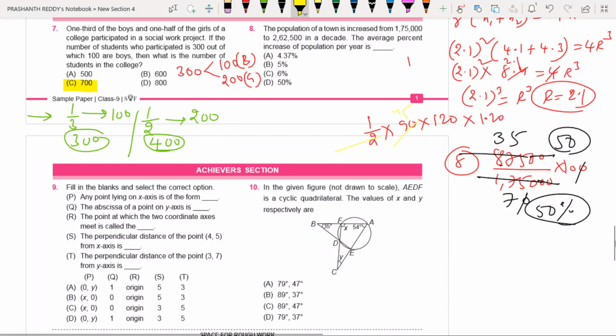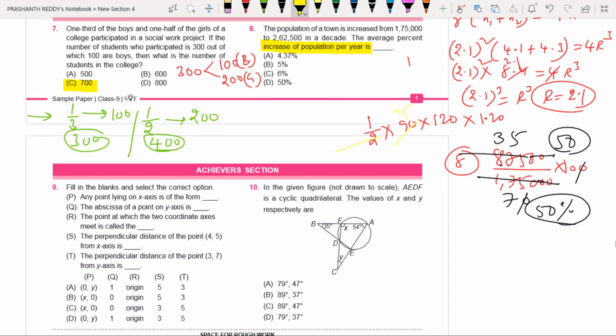50 percentage. My dear children, please don't make the answer 50 percentage, because the question is increase of population per year. He asked to find out the average increase of percentage population per year. 50 is the wrong answer. I mean 50 is not the answer. By mistake, don't keep 50.